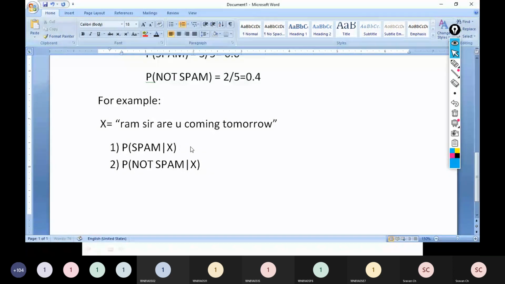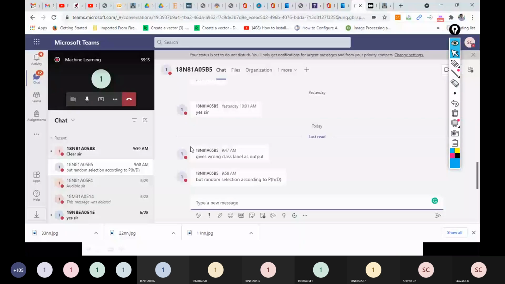I need to find the probability of spam given this X. Similarly, I need to find the probability of not spam given X. Whichever probability is more, accordingly I will decide that the given X is spam or not spam. Now tell me, till this point is it clear or not?